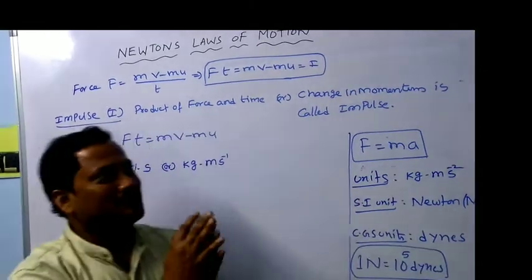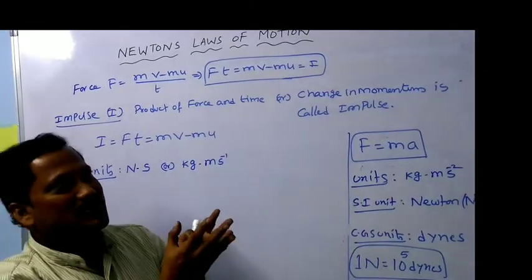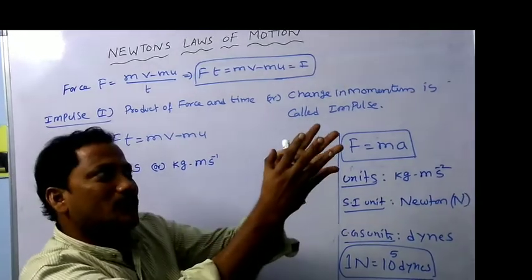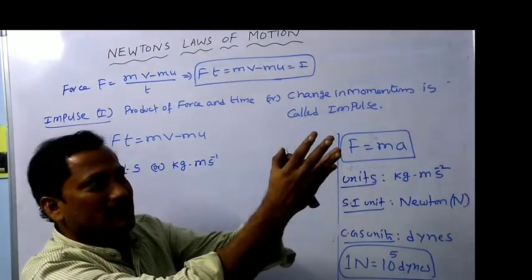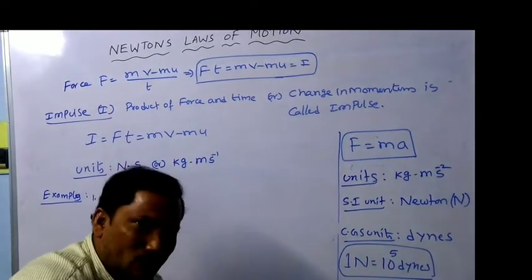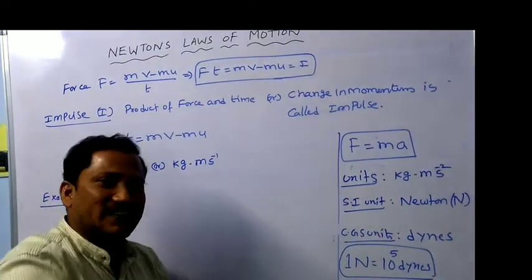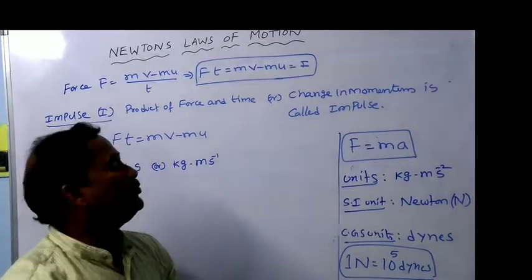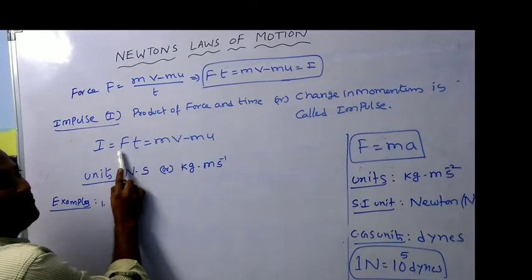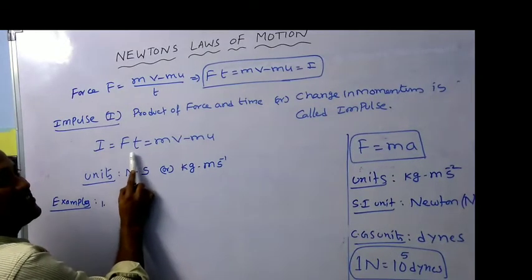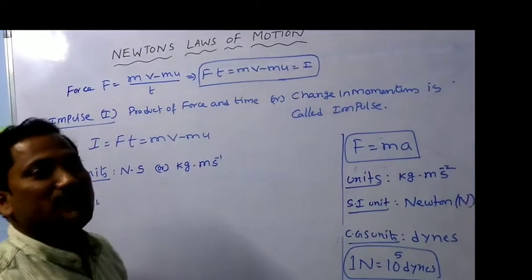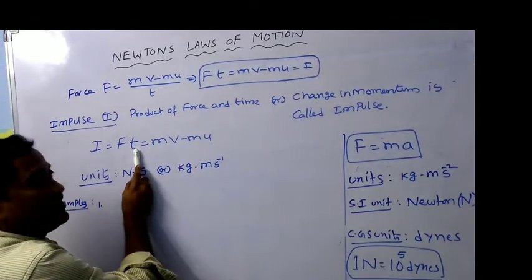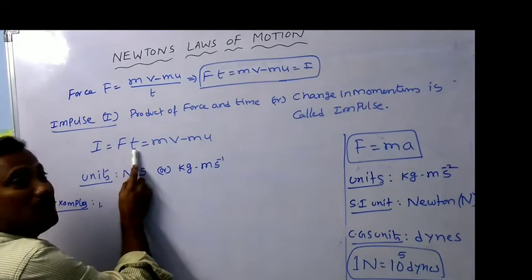Now, to avoid such a large force, what do you have to do? You have to catch at this point and pull downwards, means from there to here, I am increasing the time. As we know, force and time are inversely proportional. Inversely in the sense, if force is more, time is less; if force is less, time is more.